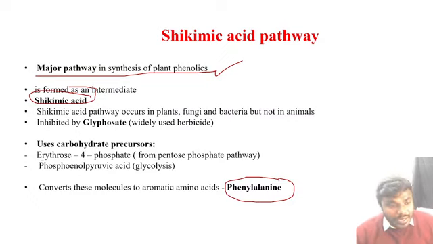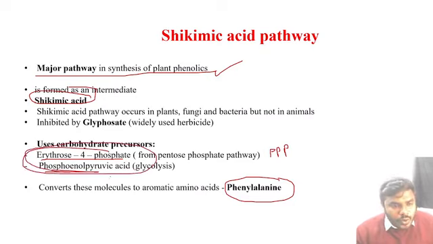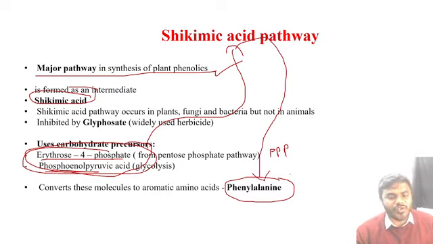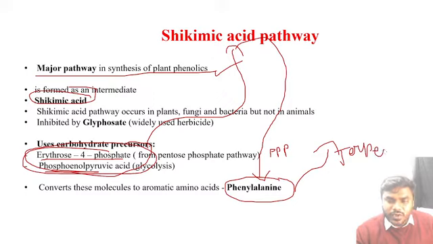What are those? Erythrose 4-phosphate. We all know, right, friends? Erythrose phosphate comes from where? The PPP pathway, the pentose phosphate pathway. And phosphoenolpyruvic acid or phosphoenolpyruvate comes from glycolysis. Now these two precursors undergo the shikimic acid pathway. The shikimic acid pathway gives rise to phenylalanine. Later, phenylalanines give rise to different types of phenols.